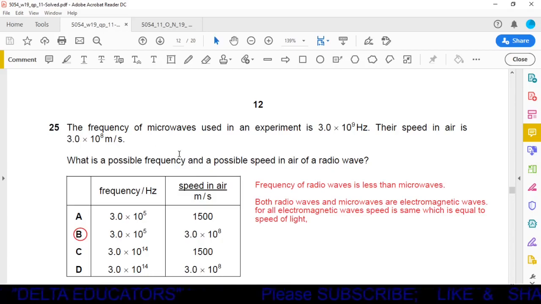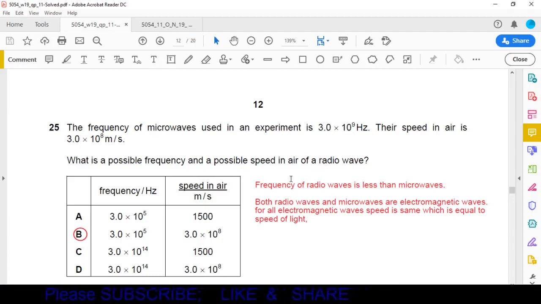What is a possible frequency and a possible speed in air of radio waves? Okay, microwaves and radio waves are both electromagnetic waves, and the velocity of electromagnetic waves is approximately equal to the velocity of light. Velocity of light is 3 × 10^8 meters per second. So the velocity of microwaves and the velocity of radio waves will be the same. There will be no difference.